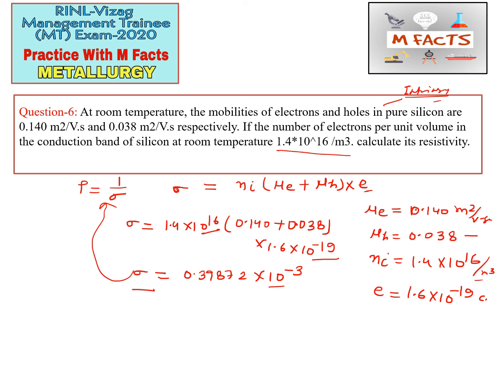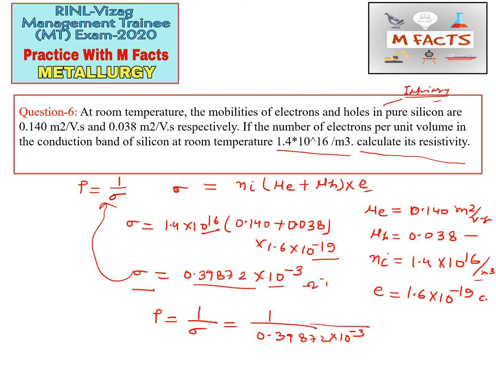In the question they asked about the calculation of resistivity. So resistivity rho is equal to 1 by sigma, that is 1 by 0.39872 multiplied by 10 power minus 3. The unit of resistivity is ohm inverse meter inverse, and rho is equal to 2.50 into 10 to the power 3 ohm meter. So this is the correct answer for this question: 2.50 into 10 to the power 3 ohm meter.